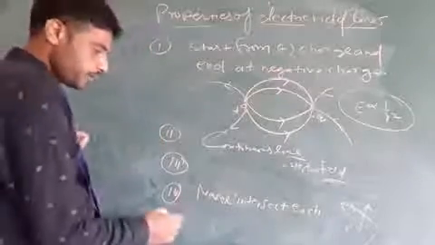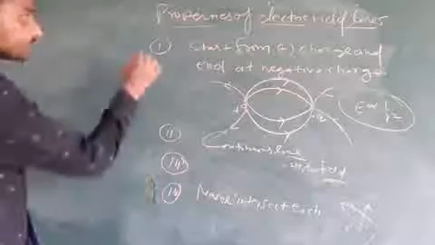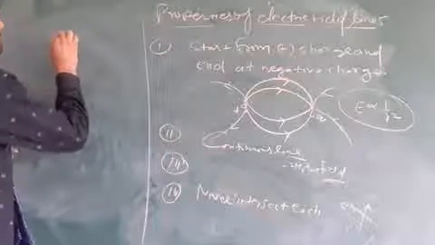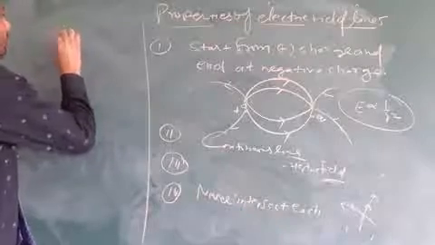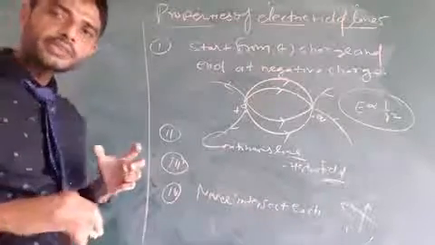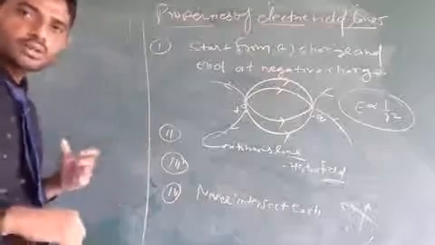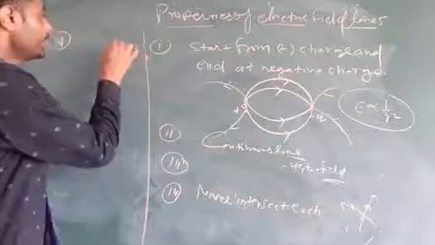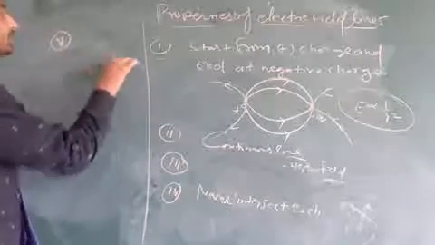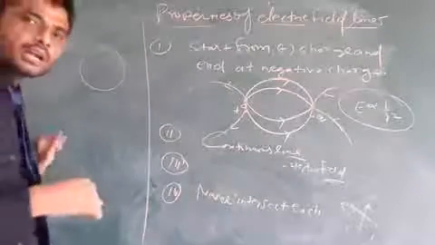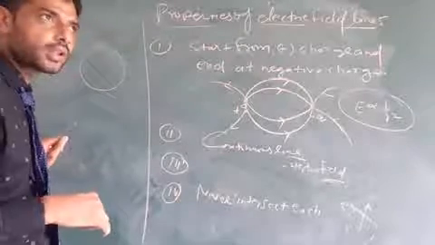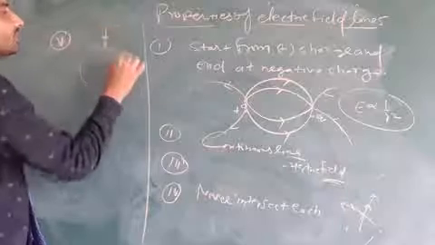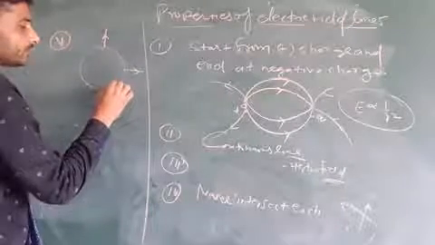And the fifth property: electric field lines emit from a surface normally. It means if this is a surface, then electric field lines emit from the surface normally.